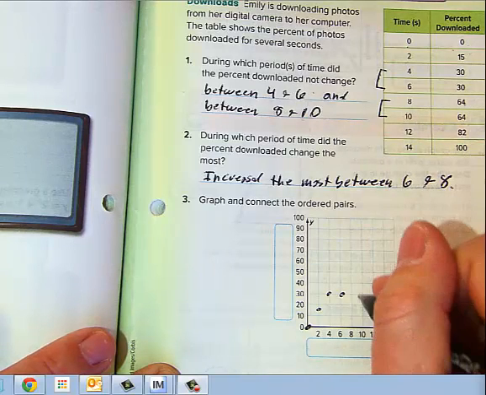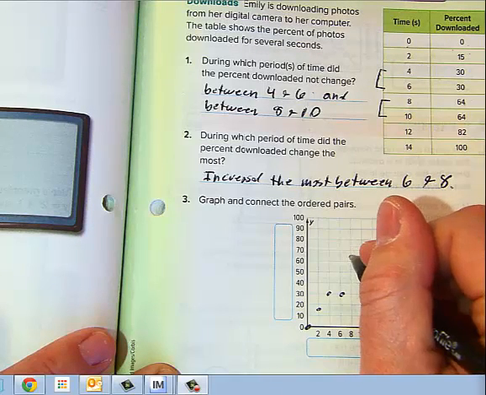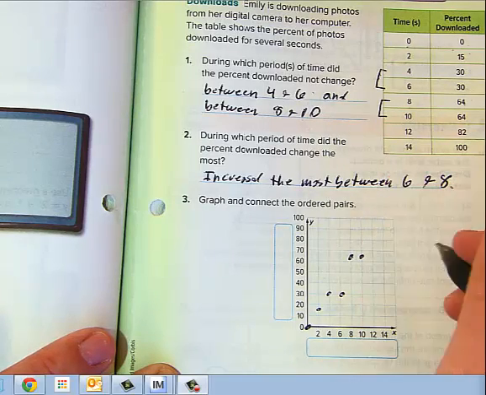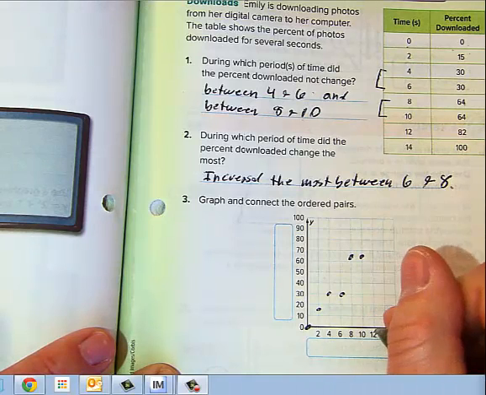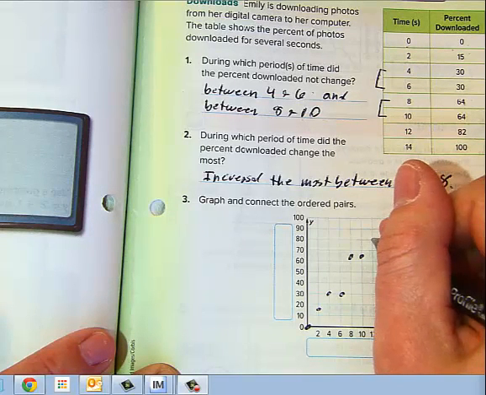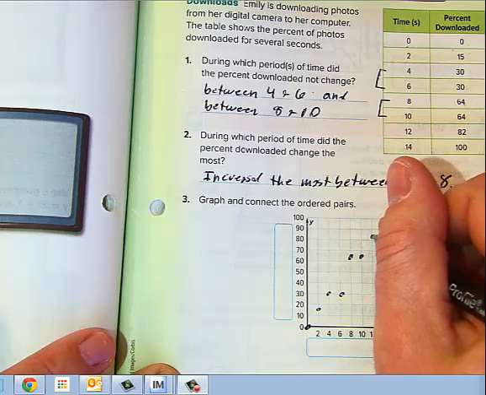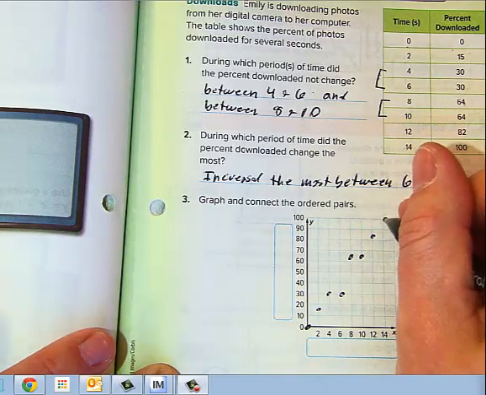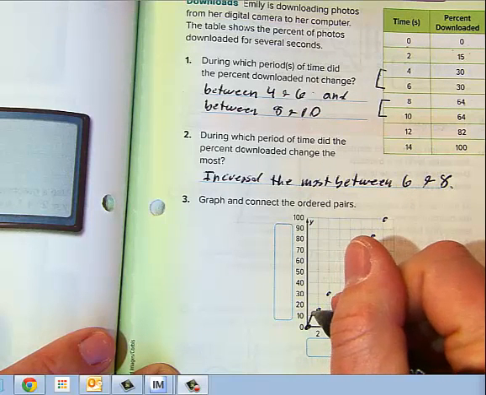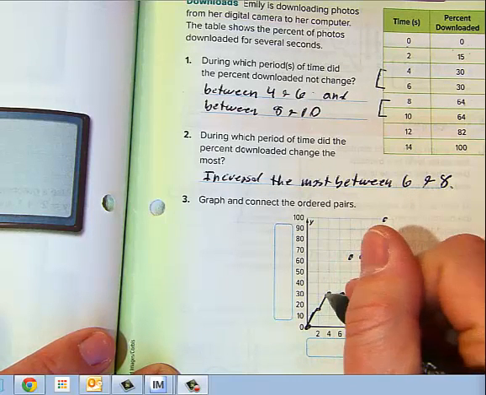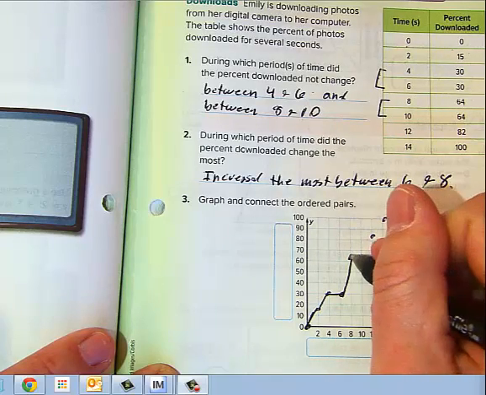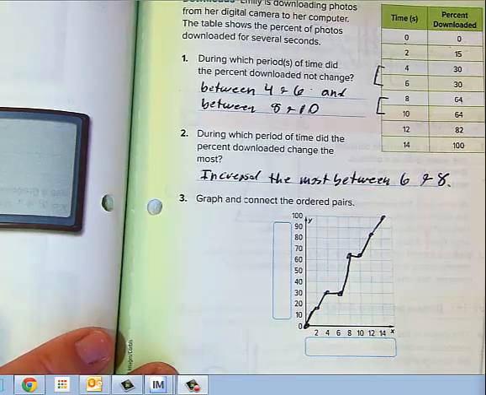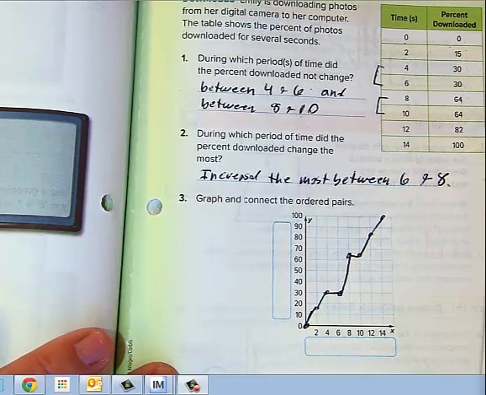8, 64, so forward 8, up 64. 10, 64, forward 10, up 64. 12, 82, forward 12, up 82. And then 14, 100, forward 14, up 100. And we connect those. If you have a ruler or a straight edge, it'll look a little bit neater than mine, but you should have something like that. Now this graph is missing two very important things.